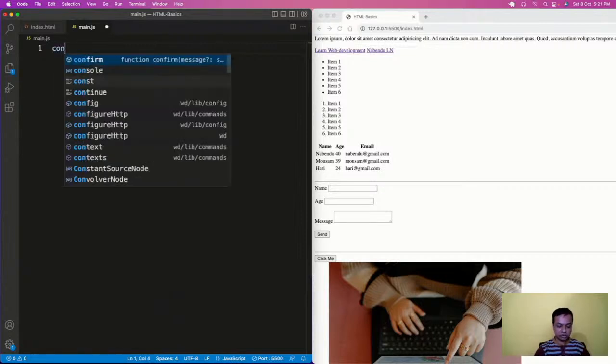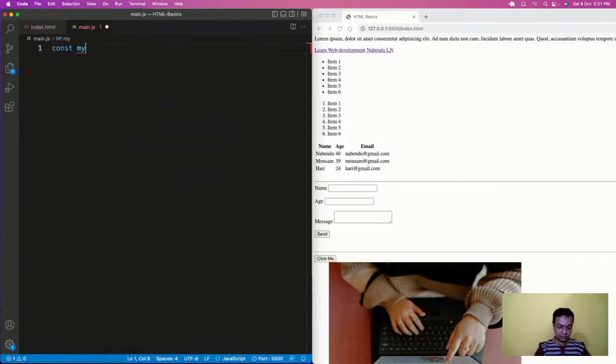So I'm going to select const myForm, any name you can give. What these forms are and all this is covered in the JavaScript class. We are going to have a JavaScript class next month also, but you can see the recordings of the previous classes which Hari had taken, like he had taken 8 hours of JavaScript. You can see those things. Okay, 8 hours of JavaScript you can see. One sec, let me open the chat if someone is asking something.